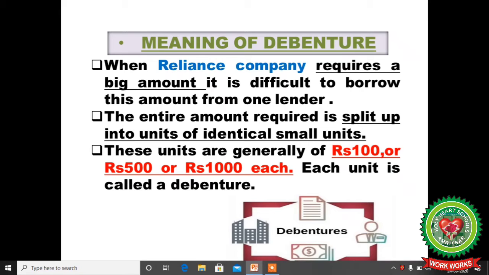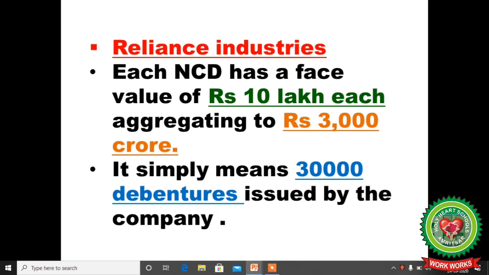Each unit is called a debenture, just like the shares, only the difference is ownership. For Reliance Industry, each non-convertible debenture has a face value of rupees 10 lakh. So here the Reliance Company debenture face value is 10 lakh, and the issue is 3,000 crore. It simply means that 30,000 units of debentures are issued by the company. So here 3,000 crore divided by 10 lakh.